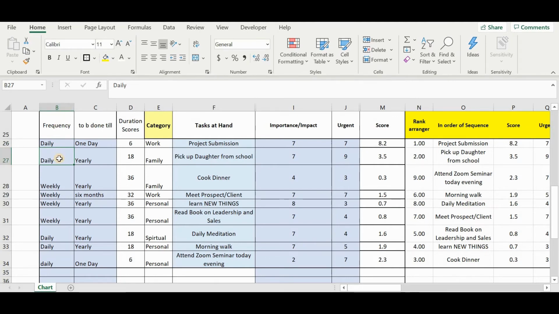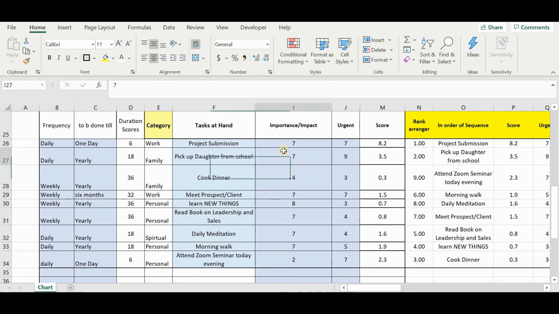This one is also daily, but it has to be done for years on end. Similarly, you mark all of these. For example, read a book on leadership and sales: weekly, you will read one book every week, and this has to be done continuously for years. That way you get a score. I'll tell you in one of the next videos how this is done.